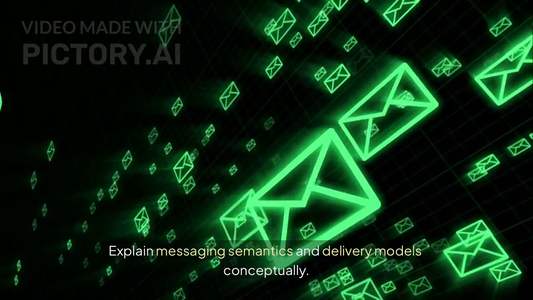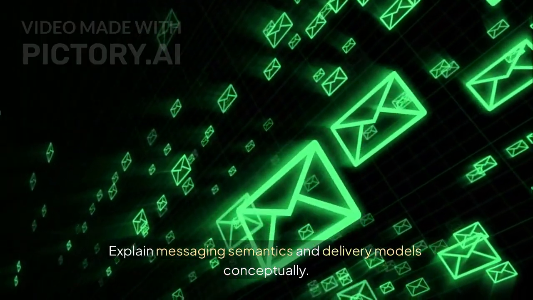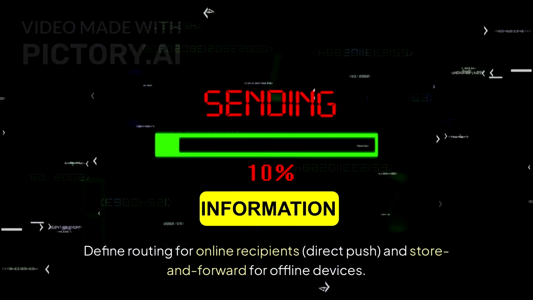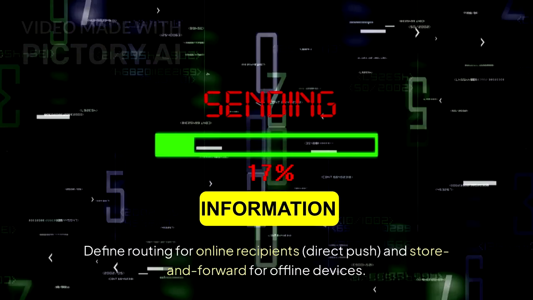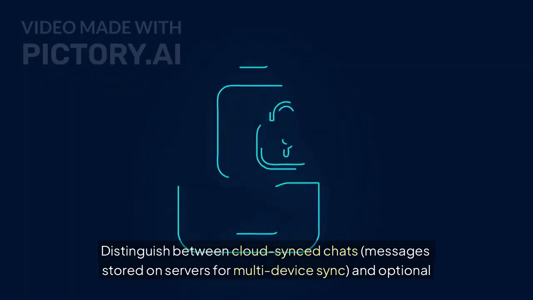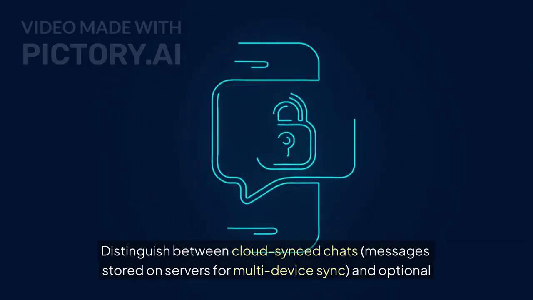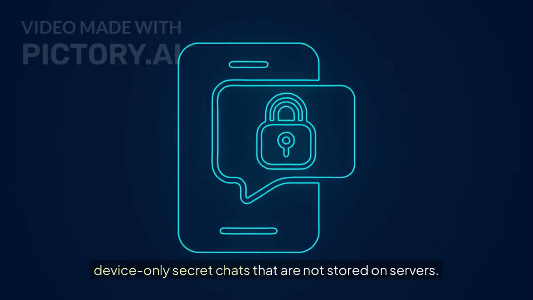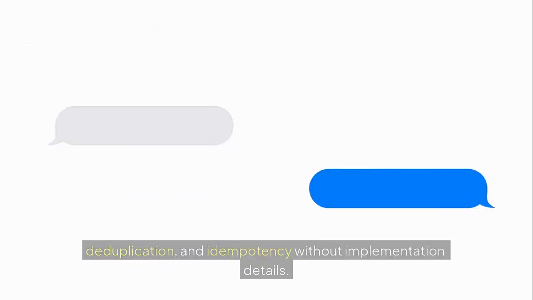Explain messaging semantics and delivery models conceptually. Define routing for online recipients, direct push, and store and forward for offline devices. Distinguish between cloud-synced chats, messages stored on servers for multi-device sync, and optional device-only secret chats that are not stored on servers. Discuss delivery acknowledgements, retry/queuing, deduplication, and idempotency without implementation details.